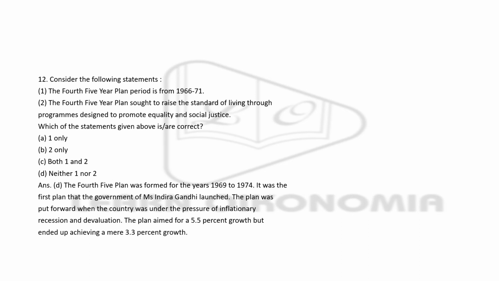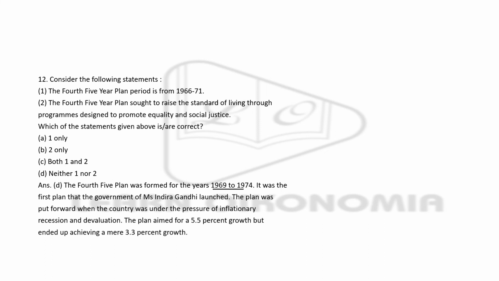Here, neither of these is true. The fourth five-year plan was actually from 69 to 74. It is wrongly written as 66 to 71. The right duration is 69 to 74, and it was the first plan that the government of Indira Gandhi launched.